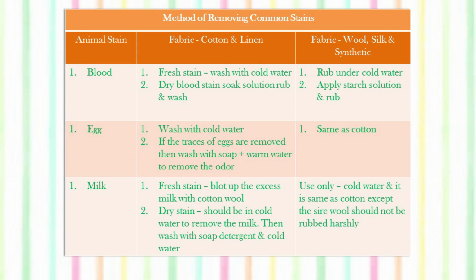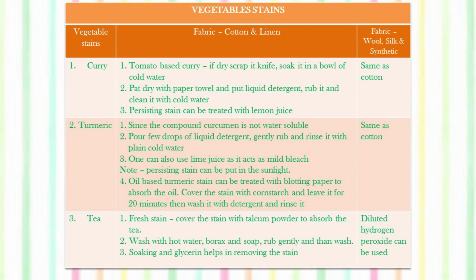Otherwise, it is just the same as cotton. Then the vegetable stains like curry stain. If it's a tomato based curry and if it has become dry, first of all scrape it with the knife. Then soak it in a bowl of cold water for some time. The stain will get dissolved and all the stain matter will come into the water. Then just simply wash it like a normal washing.